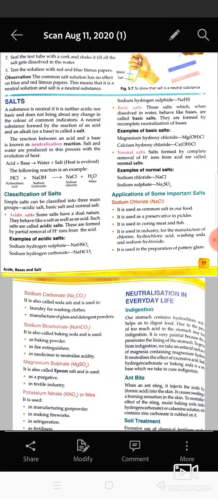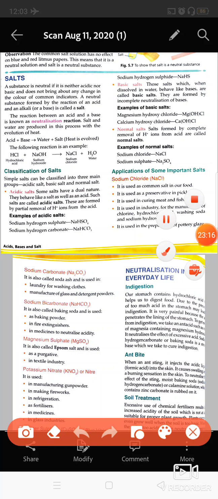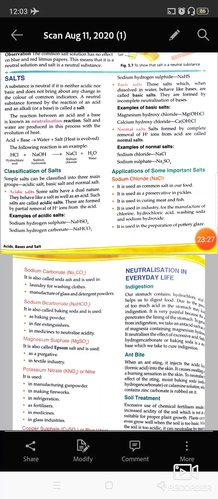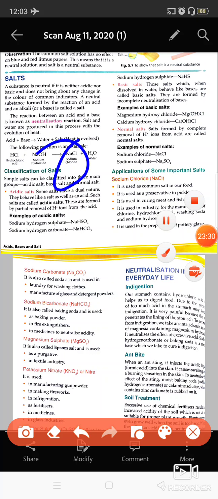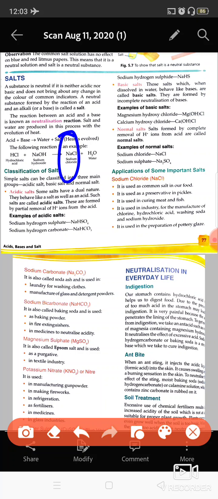Now comes the last topic, that is salts. Salts are formed when any acid and base react with each other, and they form a substance which is known as salt, and in this process water is released. This reaction is called neutralization reaction, okay. When an acid and a base are mixed, it forms a salt, and water is released. This type of substance is known as salt. These are neither acids nor bases.